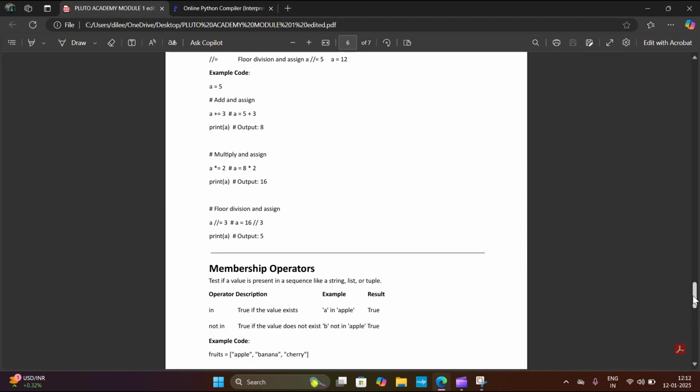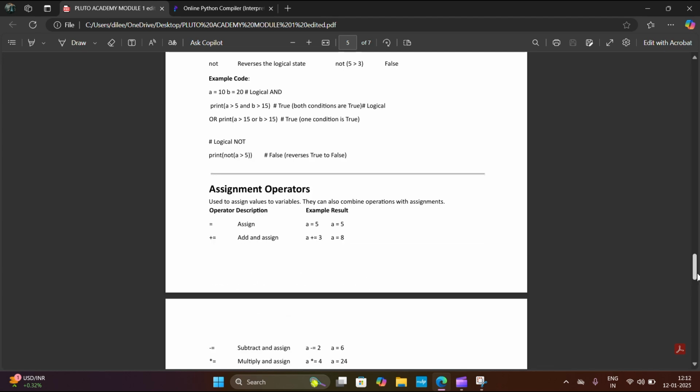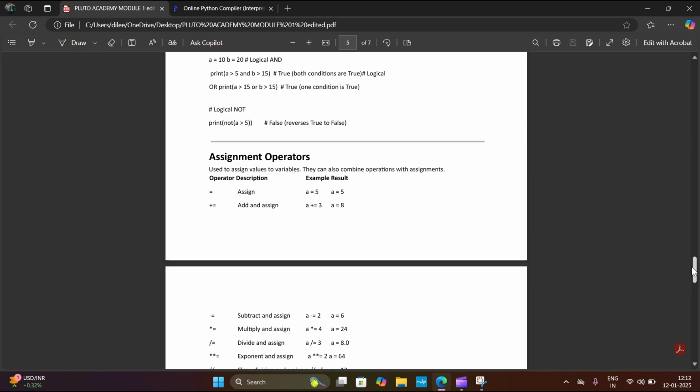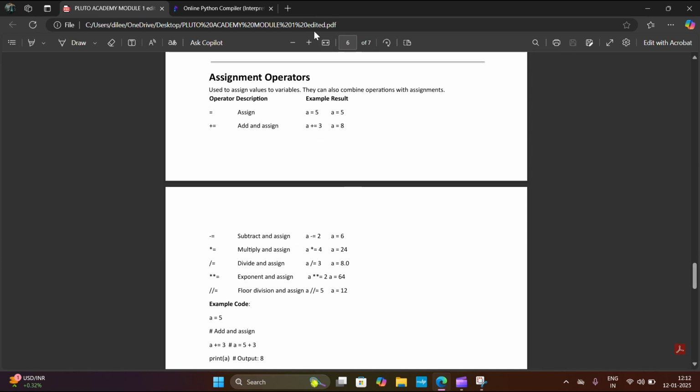The next one is subtract and assign. Let's say an example. a minus equals 2. We have a equals 8. So a minus equals 2 means first it will subtract and then assign. So 8 minus 2 means 6. So a equals 6.